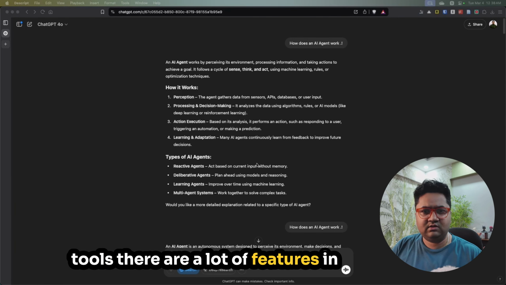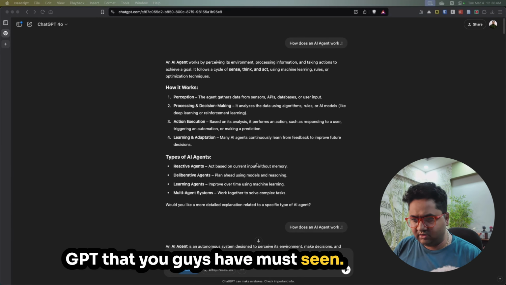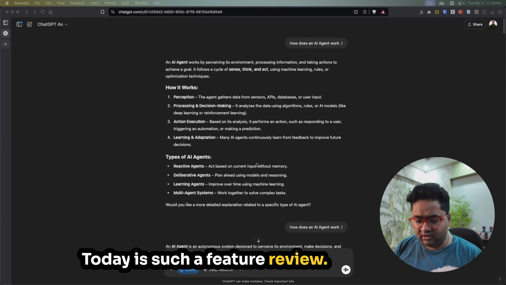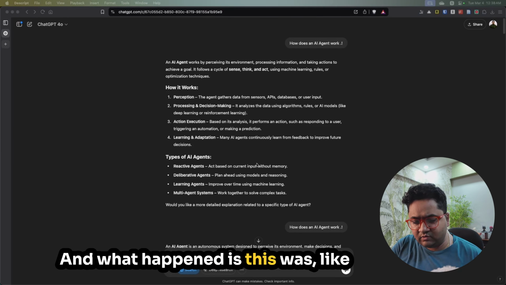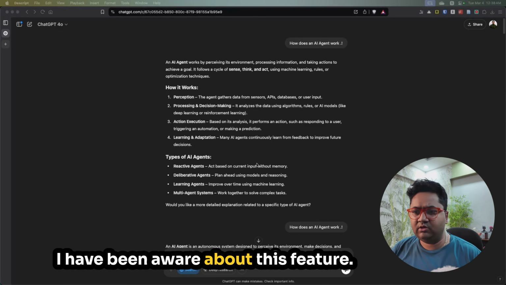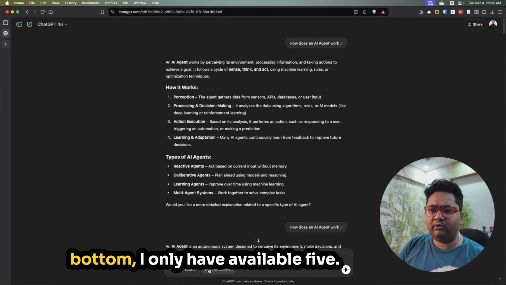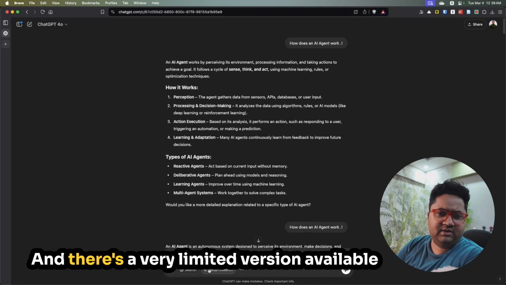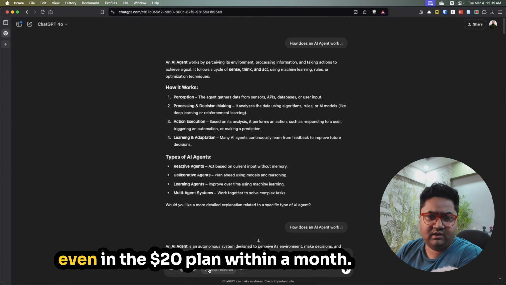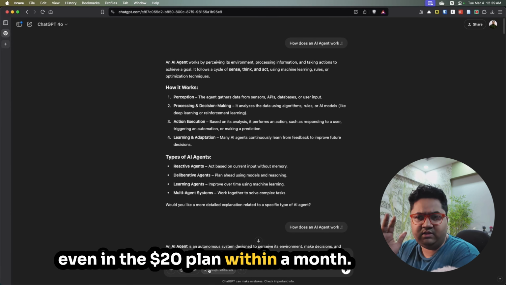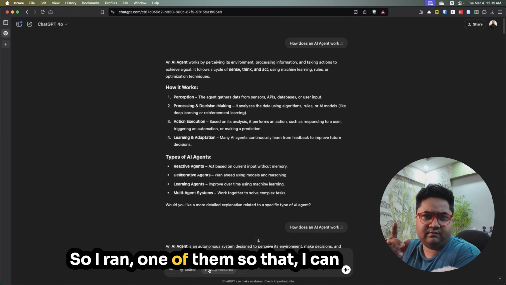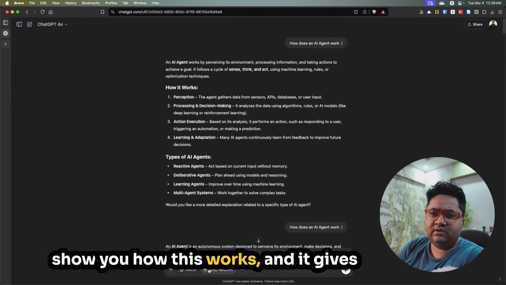There are a lot of features in GPT that you guys must have seen. Today is such a feature review. I have been aware of this feature. It's called deep research, by the way. If you see there's a button at the bottom, I only have five available, and there's a very limited version available even in the $20 plan within a month. So I ran one of them so that I can show you how this works.